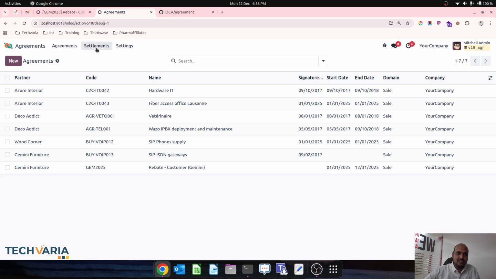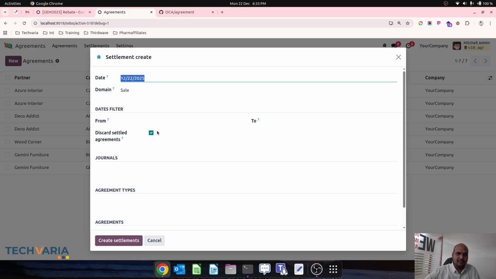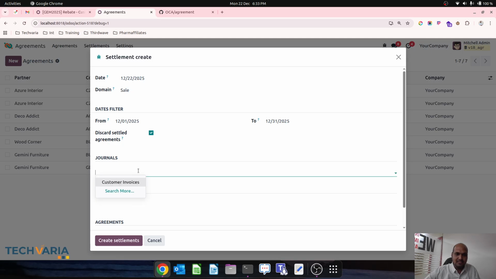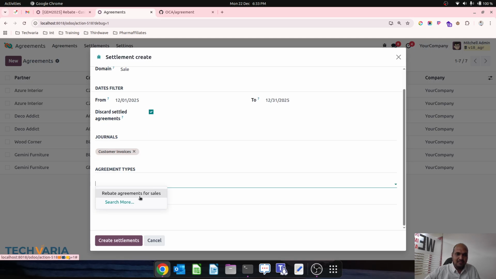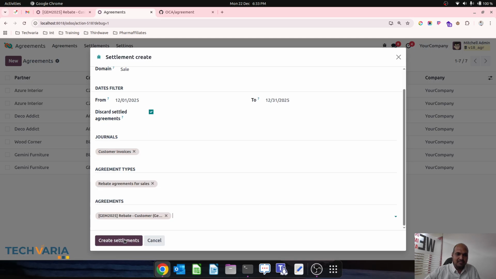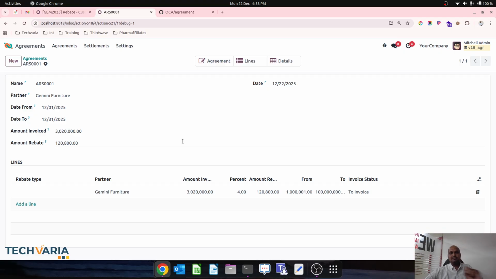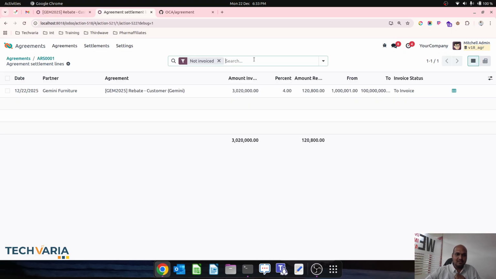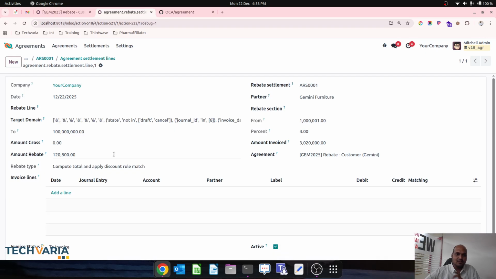So first I will create a settlement entry from 1st December to 31st December, and then select all the parameter, and I create my settlement entry. So now over here we can see the Gemini furniture total invoice amount was 30 lakh 20,000 rupees.